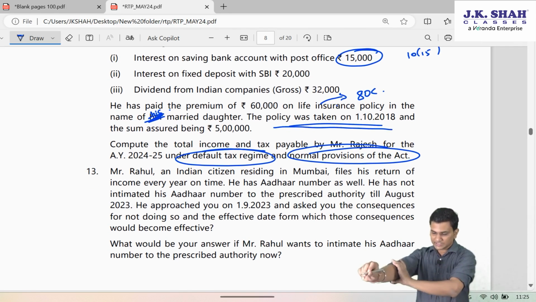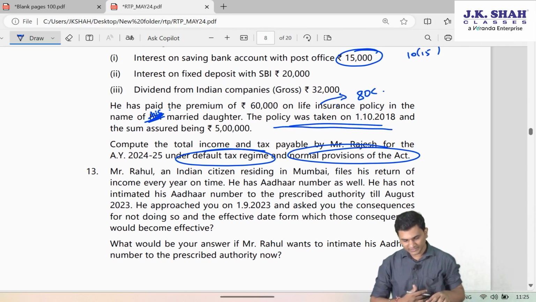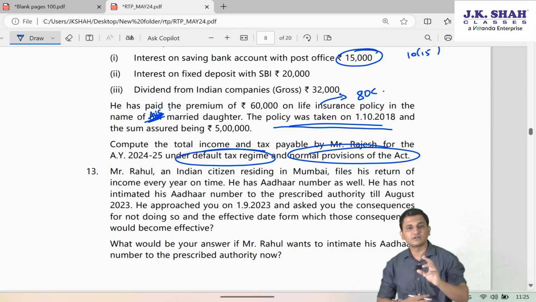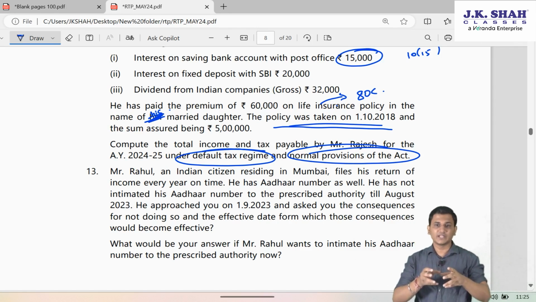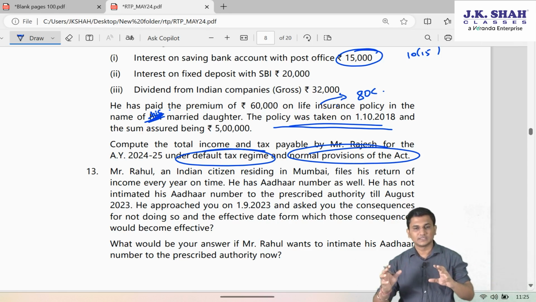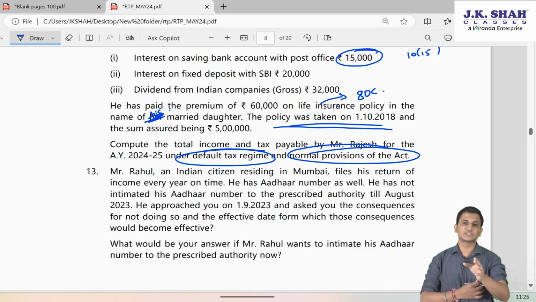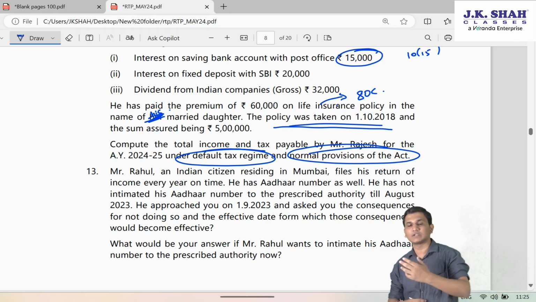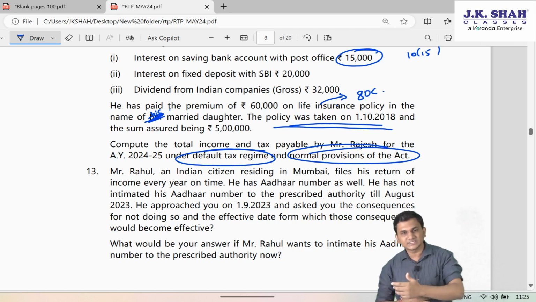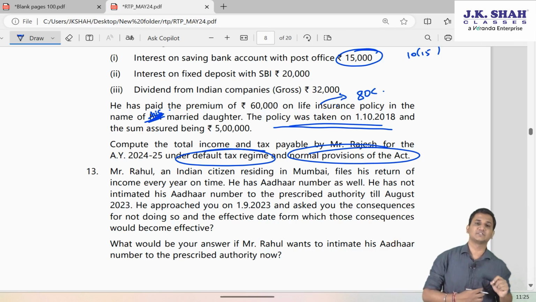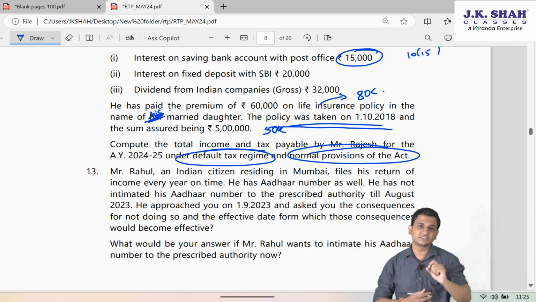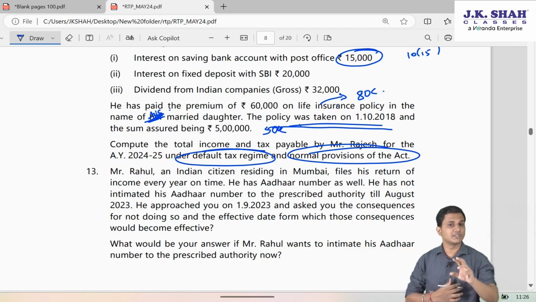The policy was taken on 1st October 2018, fine. So sum assured being 5 lakh. Since the policy is taken after 2013, I hope you recollect we had seen question number 1, case scenario, wherein I had told you those limits, that since the policy is taken after 1st April 2013, and the daughter is not said to be any disabled person or anyone suffering from those specified diseases, the premium should not have exceeded 10% of sum assured, that is 50,000. 5 lakh into 10%, but since it is 60, maximum deduction under 80C will be 50,000.